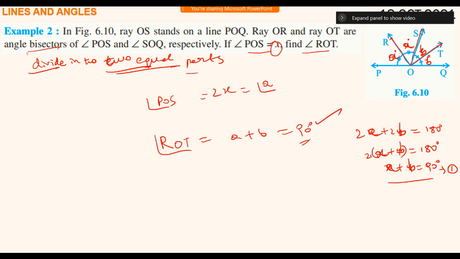Angle POS is x. Angle SOQ is 180 minus x. Here, he did in different terminology. I did in a different way. I took A, B, AA, BB: 2A plus 2B is 180, A plus B is 90. I want ROT, only A plus B. It is 90 degrees. Understood? In MCQ type, quickly you will solve. Yes, sir. You will not go for writing.